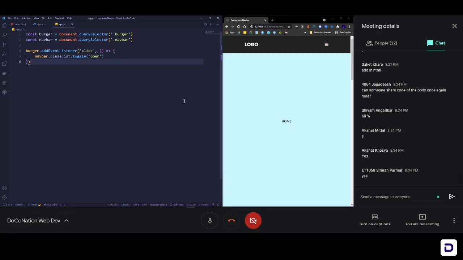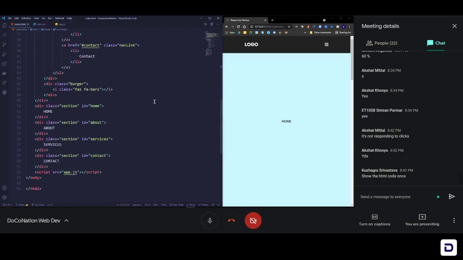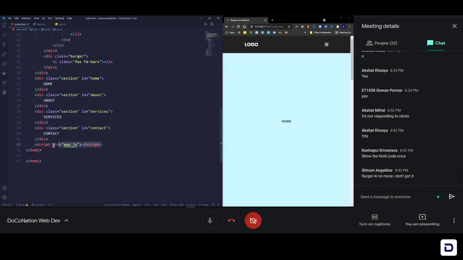How many of you have it? It's not responding to clicks. Please check if you have written everything in the same manner, because JavaScript, if you write it in some other way, then it won't work. Also remember that just writing JavaScript won't matter. You have to add your JavaScript file at the bottom here. So make sure that you have done this. Check that the file is linked or not.